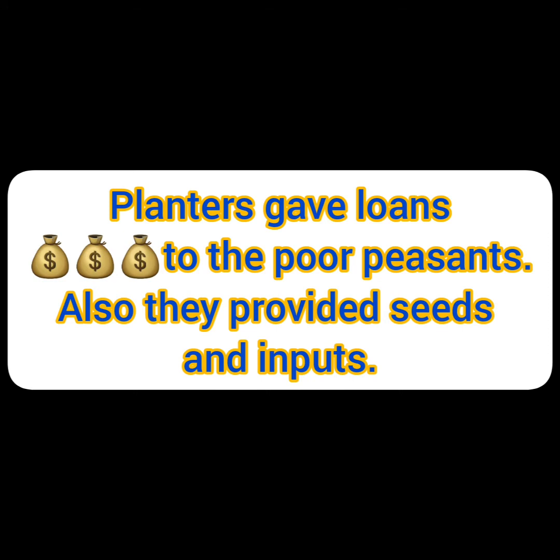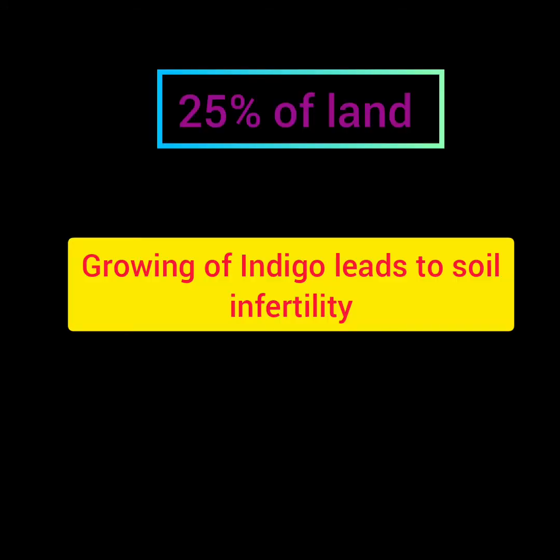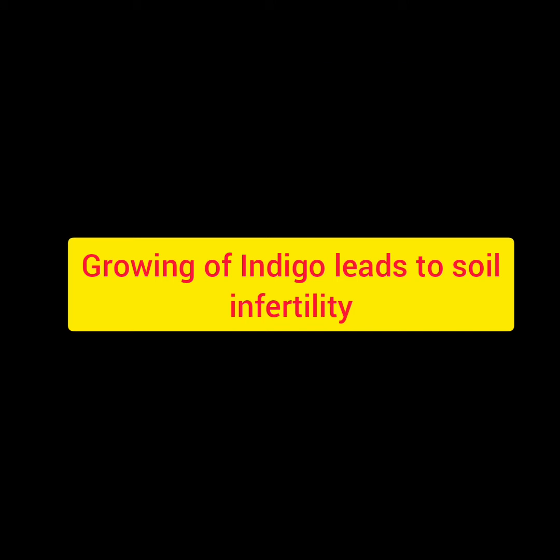But then the farmer was compelled to grow the crop on 25% of the land. So what was wrong? Growing of indigo led to soil infertility. Indigo is very harmful for the soil. It exhausts the soil, and they forced the farmers to grow indigo on the best soil.